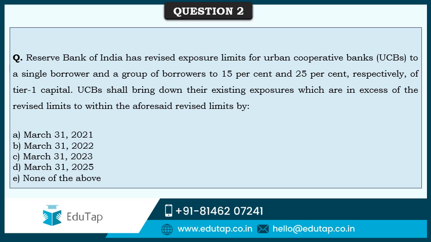Next question. Reserve Bank of India has revised exposure limits for urban cooperative banks to a single borrower and a group of borrowers to 15% and 25% respectively of tier 1 capital. UCBs shall bring down their existing exposures which are in excess of the revised limits to within the aforesaid revised limits by. Options are: 31st March 2021, 31st March 2022, 31st March 2023, 31st March 2025, or none of the above.